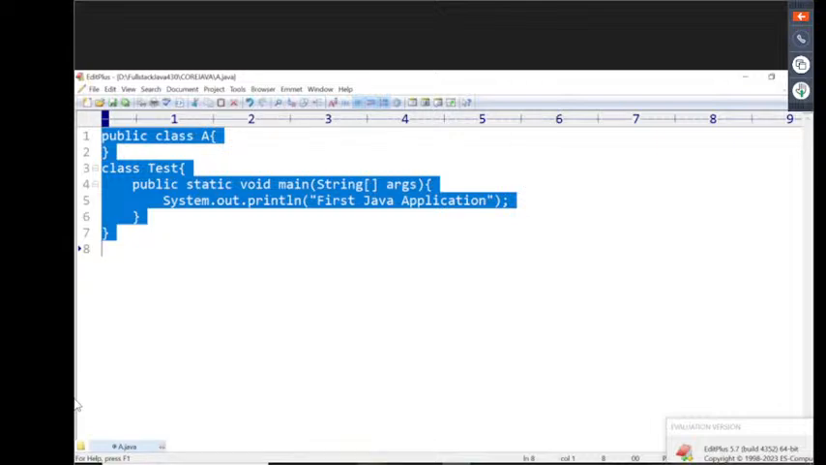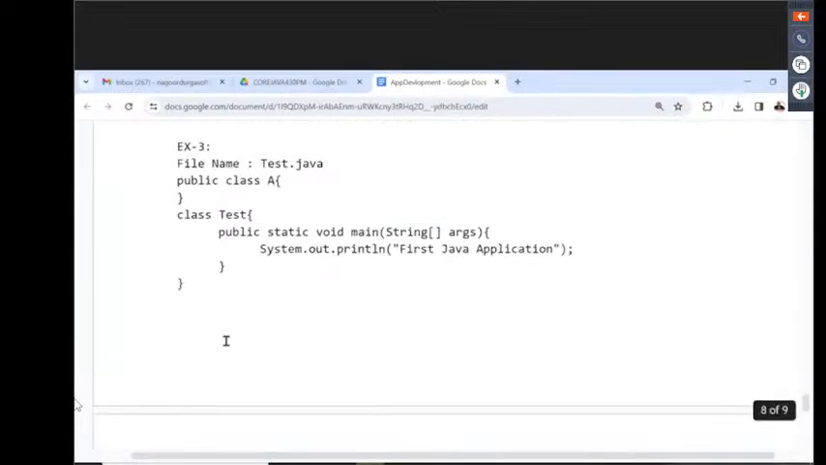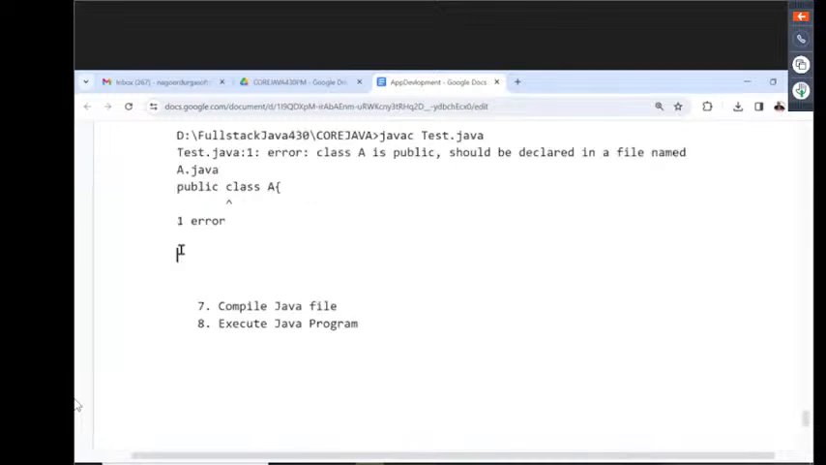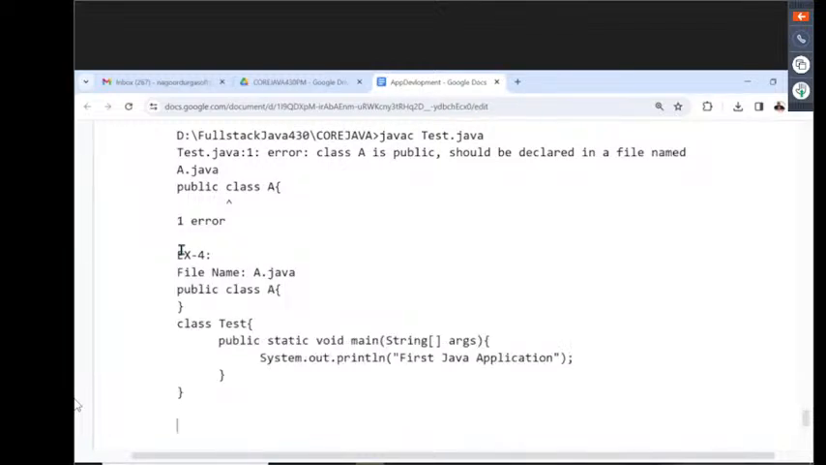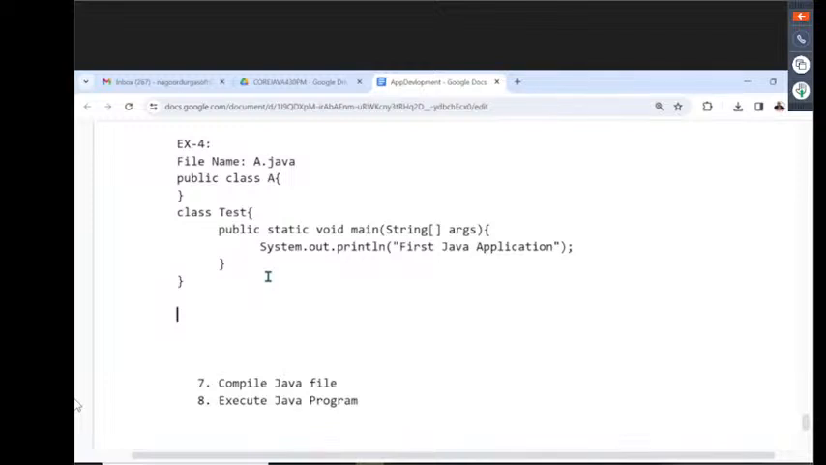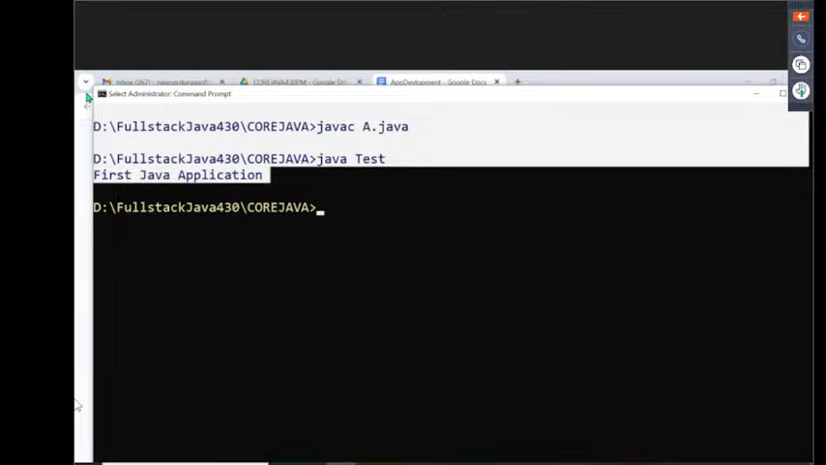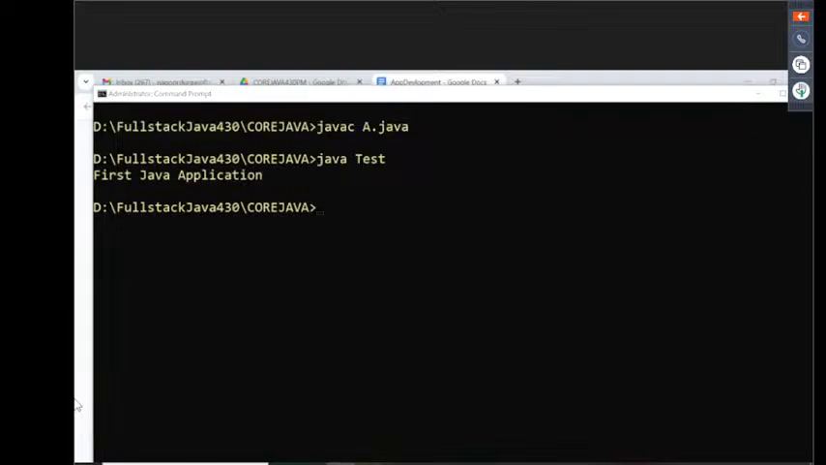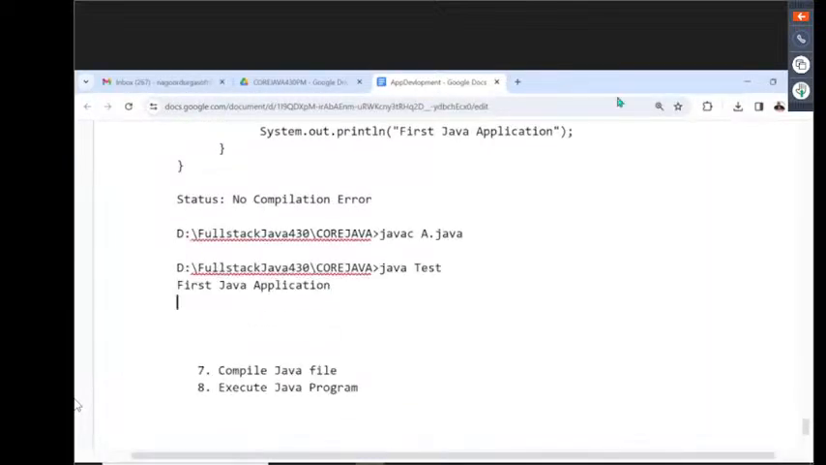This is another example we have to identify. Now the file name is what? What's the file name here? I'm telling you. Example for file name: a.java. The program we have written. Now the status is what? No compilation error. The status is no compilation error. In the command prompt, this is what we are getting.